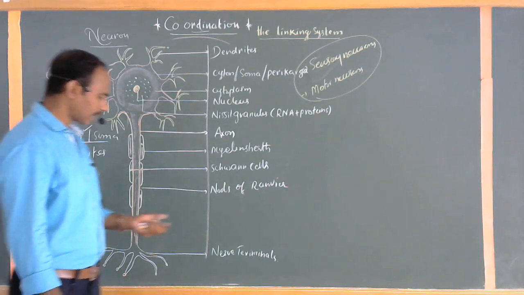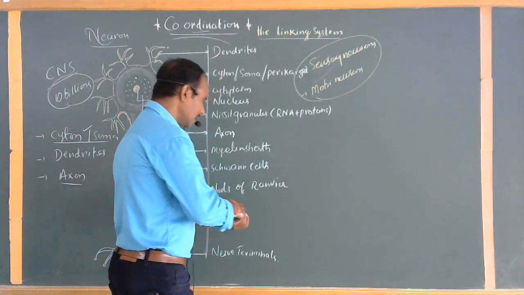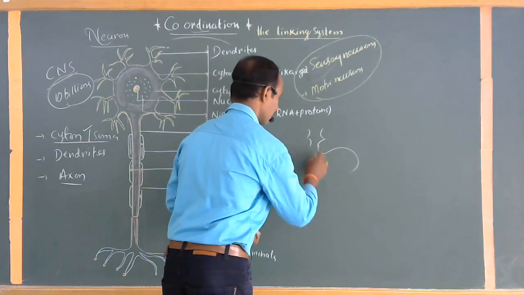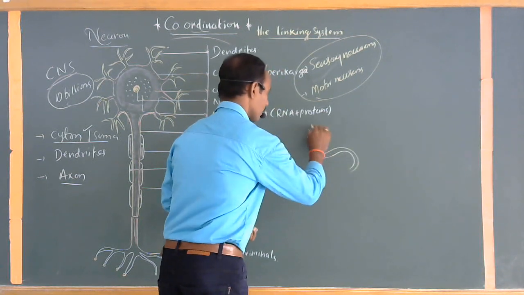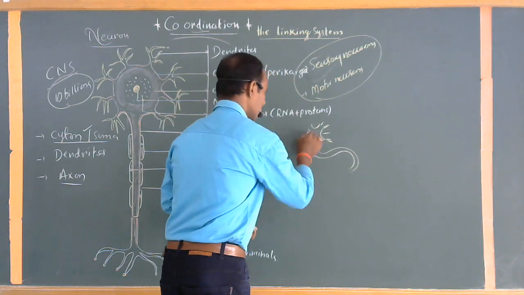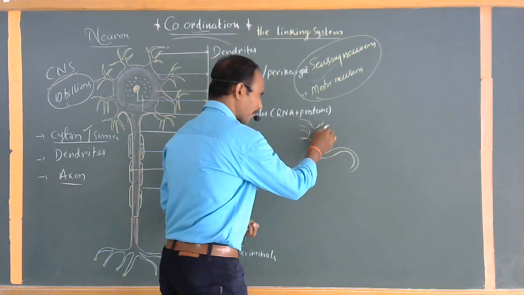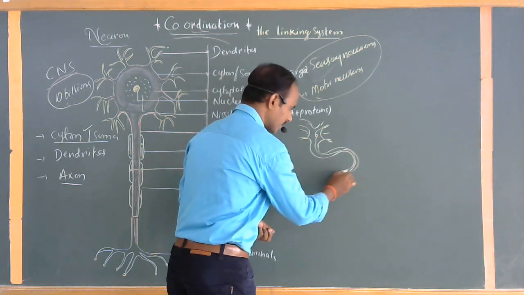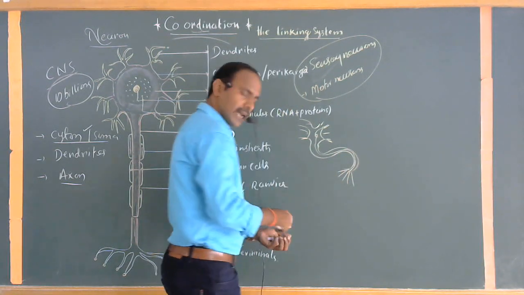So here the main point is, see, this is the neuron. These are called the dendrites. The dendrites pass the information to the cyton. The cyton passes the information to the axon, and the axon has the terminals here, the axon terminals.